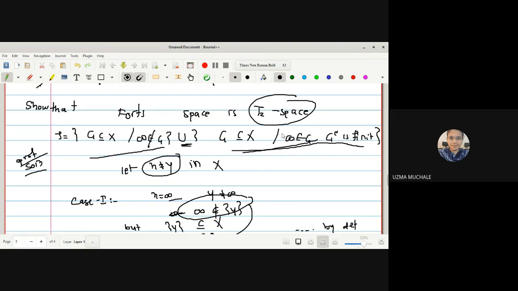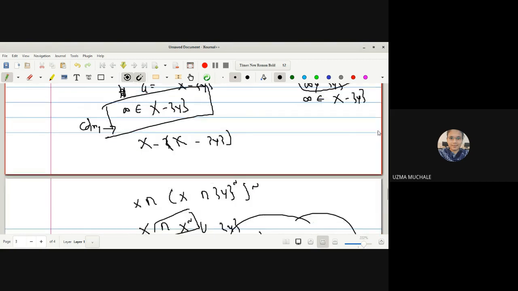Either infinity should be a member of that set, and then its complement should be a finite set, or infinity is not a member. Here we have found infinity is a member of that set, so we have to find the complement of that set. The complement is found as X minus G.